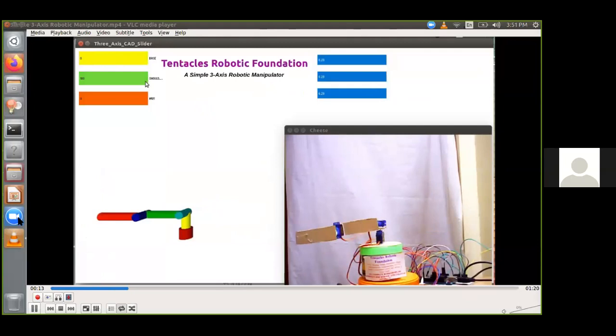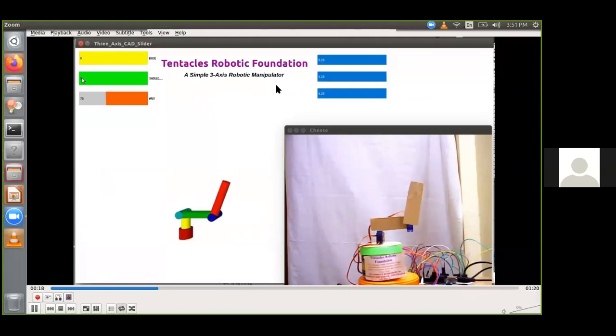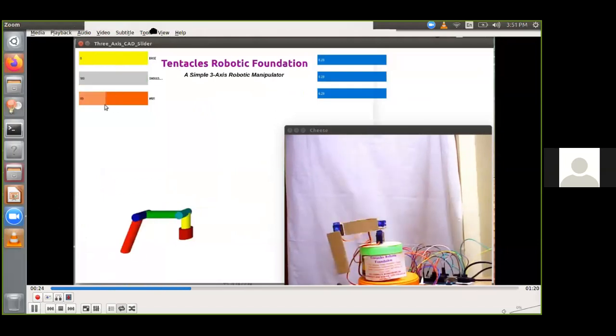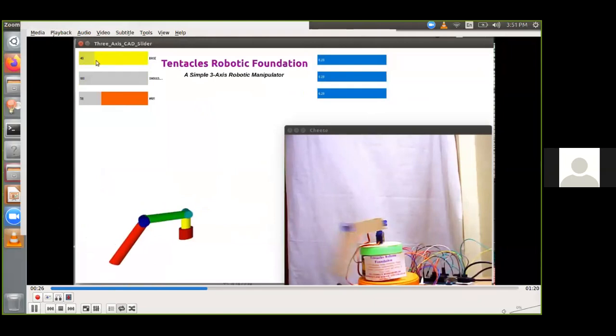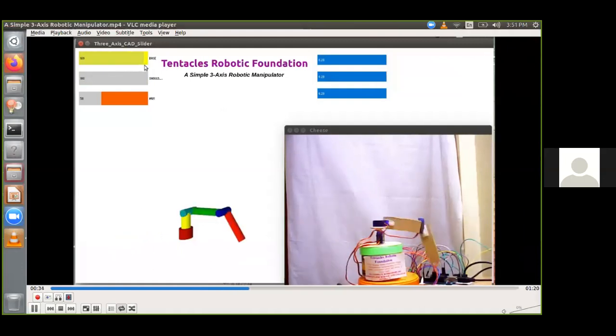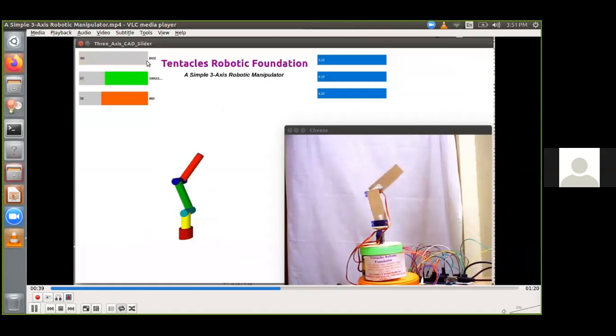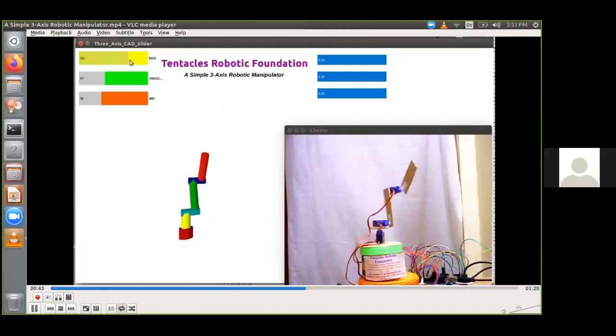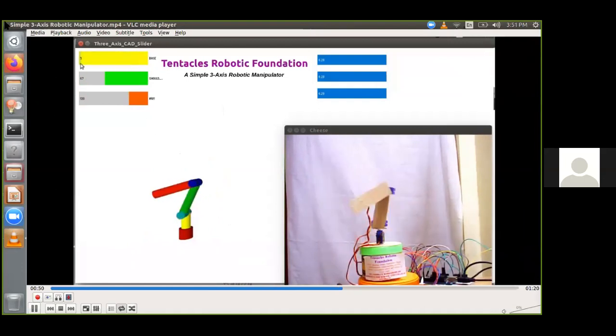MD Saab is saying that he's not able to see the robo when the pattern is shown. Please show the pattern parallel to the camera and make sure that the lighting conditions are good. Only then will you be able to see the robo. So you can control the real robo also using this.